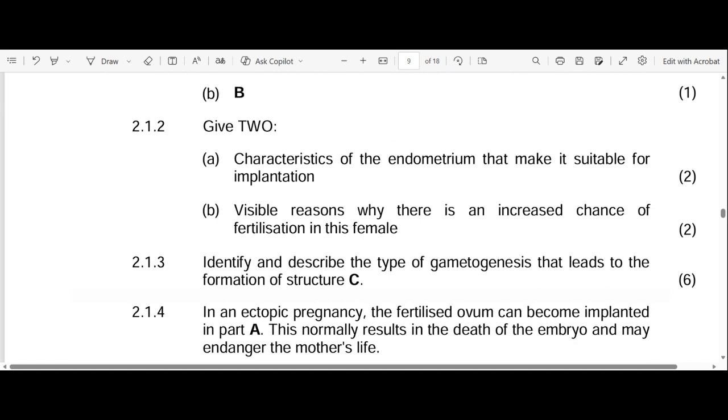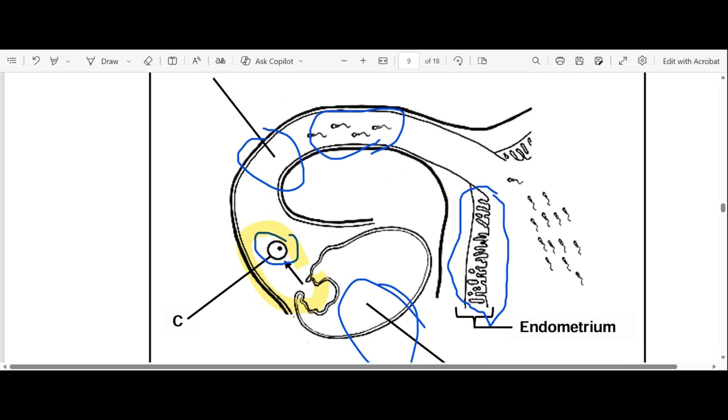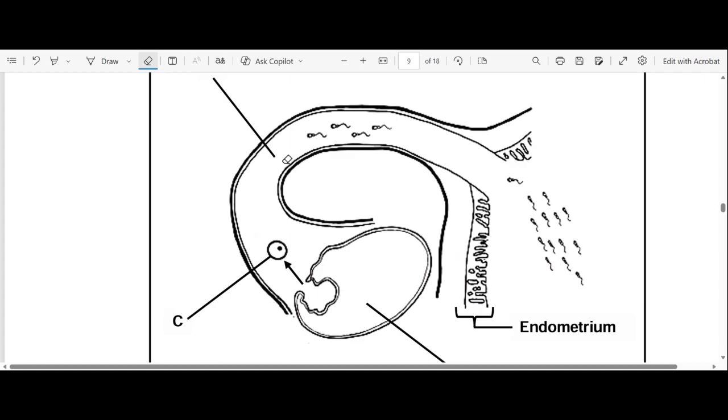Okay, let's go to 2.1.2 B. Give two visible reasons why there is an increased chance of fertilization in this female. Remember, what is fertilization? Fertilization is the fusion of the nucleus of the sperm cell and the nucleus of the egg cell, or the nucleus of the ovum. So let's look at observable evidence that proves there is an increased chance of fertilization.